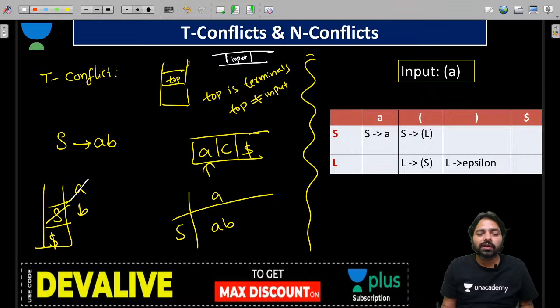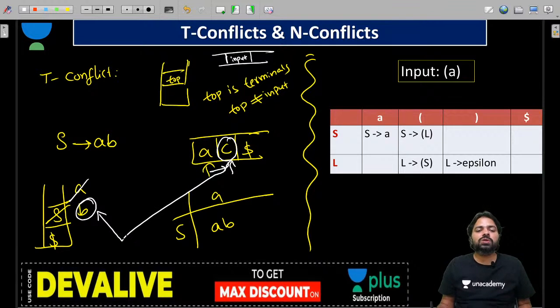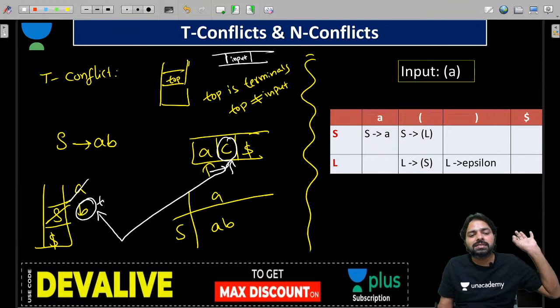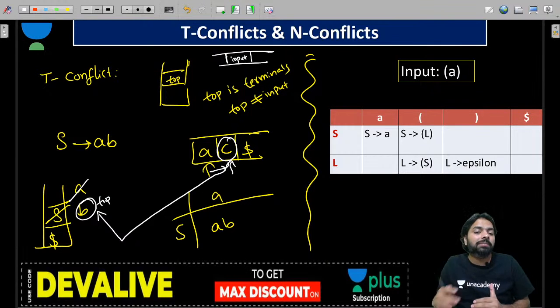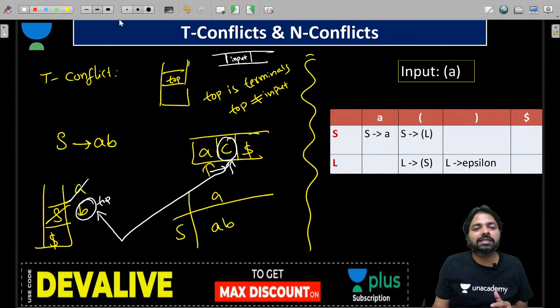A will pop and the input will increment, then C and B don't match. So C not equal to B. Now the table will not help you, and we only produce a T conflict. The top of the stack is a terminal and that is not matching with your token. That means you have the T conflict.